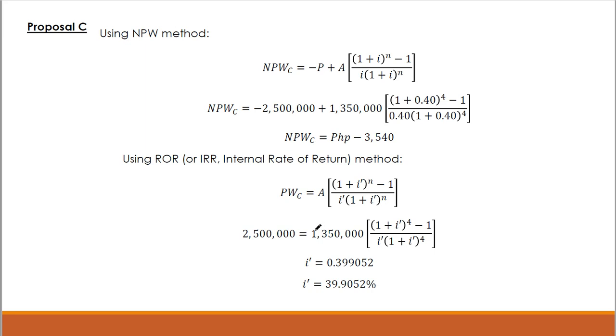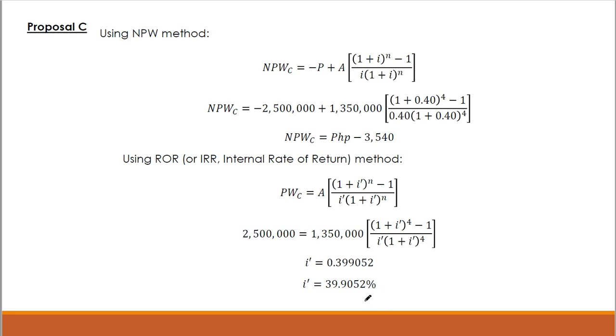Okay, so we're going to solve for I prime, and we have an internal rate of return equivalent to 39, or almost 40, almost 40%. A bit lower than what the company have set. No, still less than 40% na MARR for proposal C.